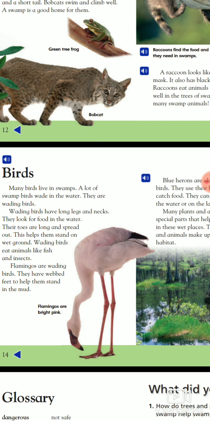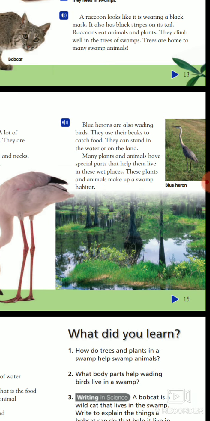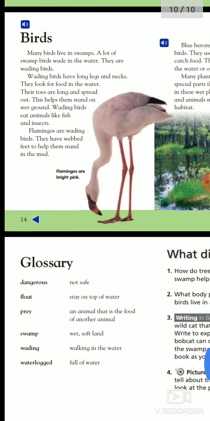Flamingos are wading birds. They have webbed feet to help them stand in the mud. Flamingos are bright pink. Blue herons are also wading birds. They use their beaks to catch food. They can stand in the water or on the land. Many plants and animals have a special part that helps them live in these wet places. These plants and animals make up a wild swamp habitat.